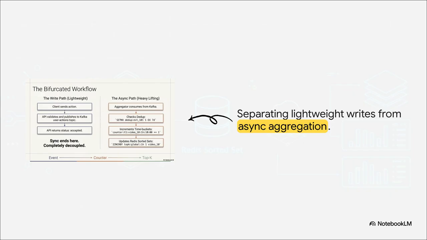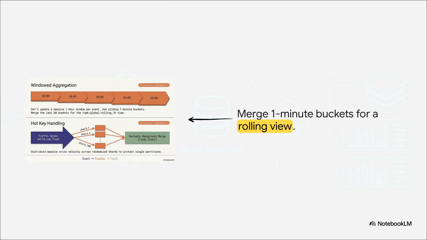Kafka acts as our massive shock absorber, totally decoupling the ingestion layer from the heavy lifting happening asynchronously downstream, where our stream processors are actually consuming those events to update the rankings. Inside stream processors like Flink or Spark, we're aggregating counts by item in time. But instead of trying to update one massive window per event, we use sliding 1-minute buckets. We basically tally up the events per minute and then merge the last 60 buckets for a rolling 1-hour view.